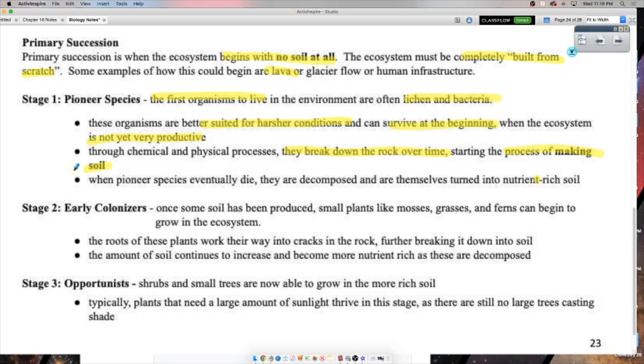And then eventually these pioneer species are going to die, right? Now what happens when they die? Well, there's bacteria here that can decompose them now. Okay, so they're decomposed. And as we know from our matter cycles, if you get decomposed, you get turned into nutrients.